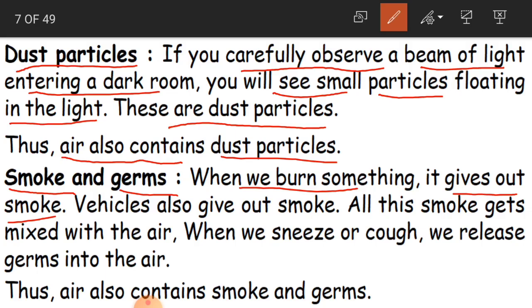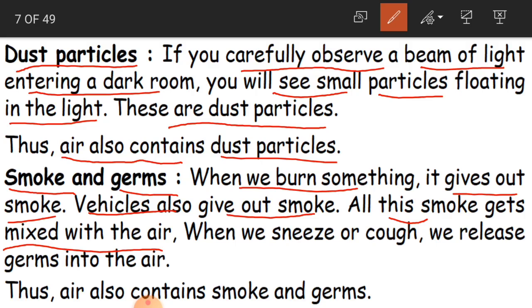For example, even vehicles passing on the road give out smoke, and all this smoke gets mixed with the air. So where is the smoke going? It is getting mixed up with the air.